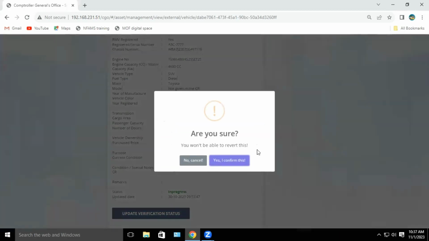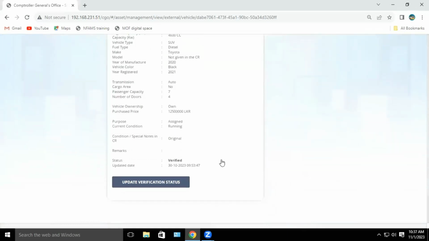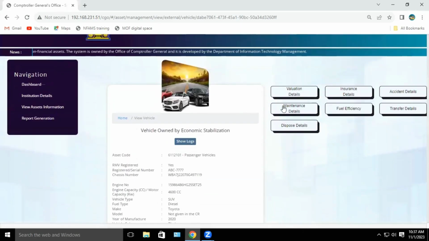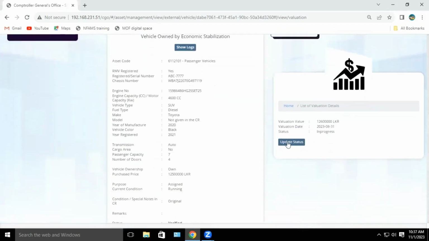Then you can see this familiar message, are you sure? Then if you are sure that your verification is correct, then click yes, I confirm this. Then you can see that in progress status has been updated as verified. Then you can see that valuation details like this, and then click the update status button.